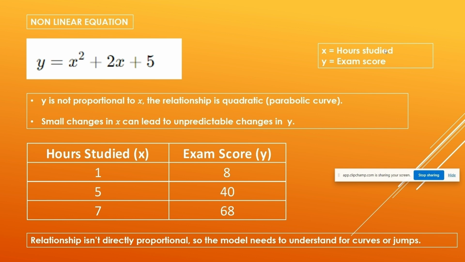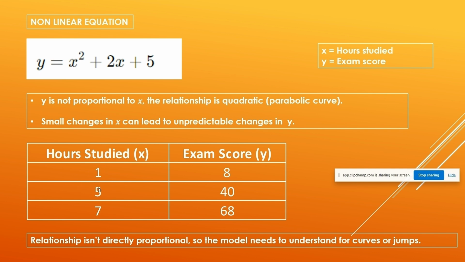X is the hours studied by a student, and y is what we are predicting, the exam score. Now when we put 1 hour per week, the exam score becomes how much? The square of 1 is 1, plus 2 into 1, twice 1 is 2, plus 5. So 5 plus 2 is 7, plus 1 is 8.